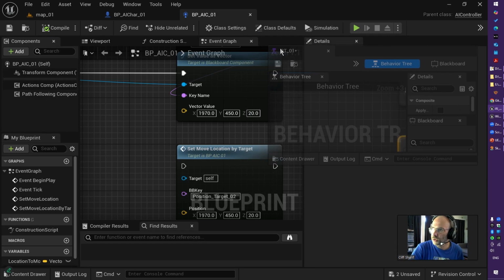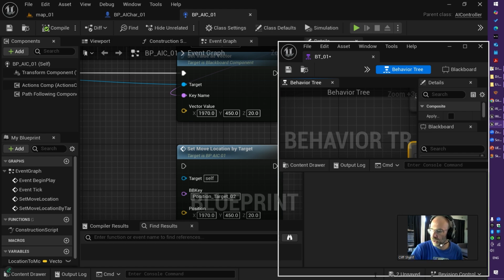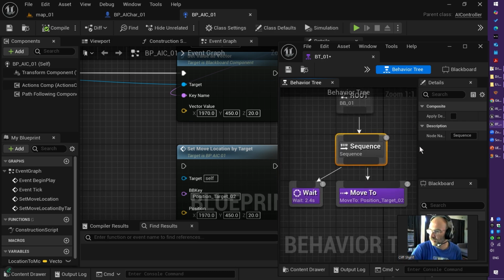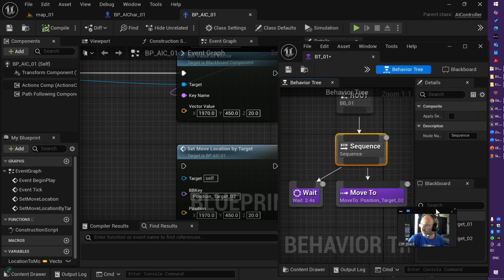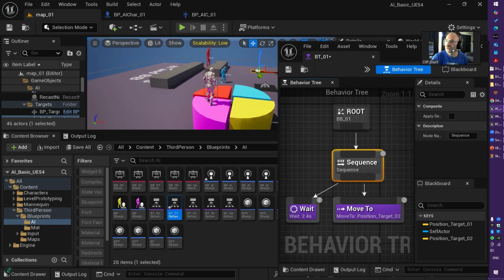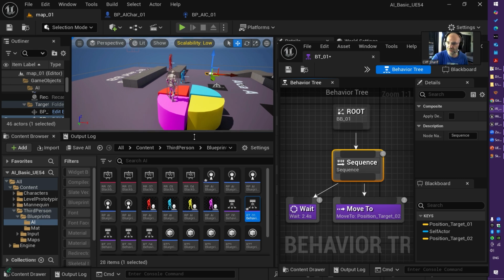Let me just grab this behavior. Please do that with me at the same time. If you have another monitor, grab your behavior tree and put that on the second monitor. That's way much easier to track what's going on. Grab this guy here, move it up to here. Perfect. Now I go back to the editor and resize the editor, if you use one monitor, in a way that you can see everything.